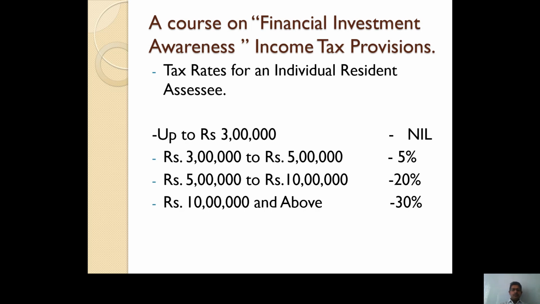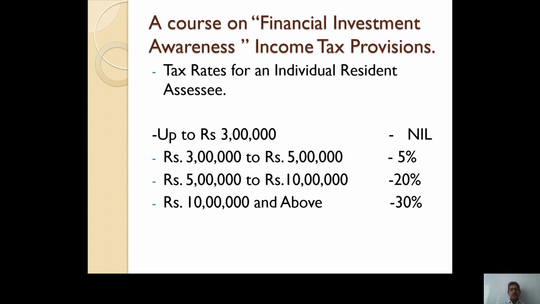Now, first we need to understand what the tax rates are applicable for an individual resident assessee. As I have mentioned before, there are 7 types of persons starting from individual to artificial judicial person.